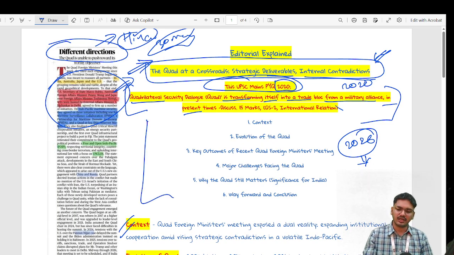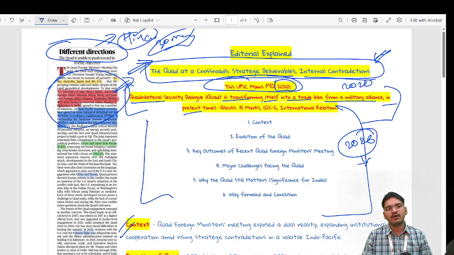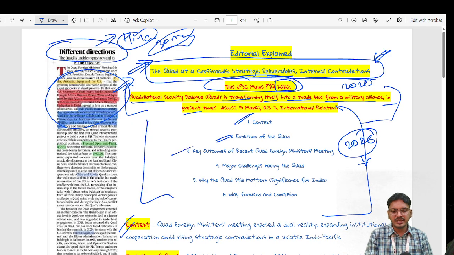Therefore, let's start. Before starting, let's briefly discuss what would be the framework of this lecture. First, we will roughly deal with the context, why Quad was important. Second, the evolution of Quad is very important to know the background, the underpinnings, the key outcomes of the recent Quad foreign ministerial meeting, and major challenges. What are the challenges the Quad is facing at this time?